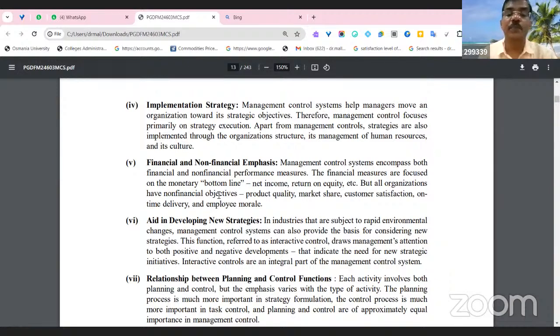So, how to build a brand, right? Once you build a brand, naturally the market share increases. If you build a brand, the customers are satisfied. Why? Because they believe in it. Why do the people believe this? Tata is a big brand, right? Why is Tata a big brand?